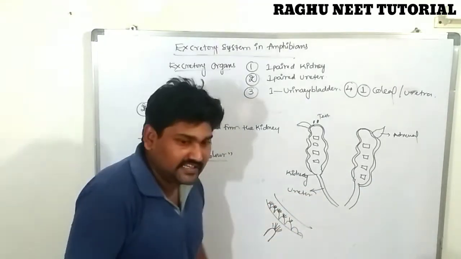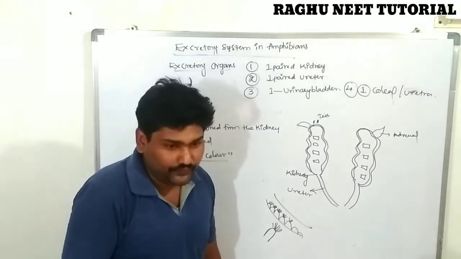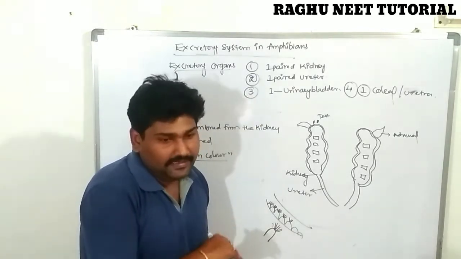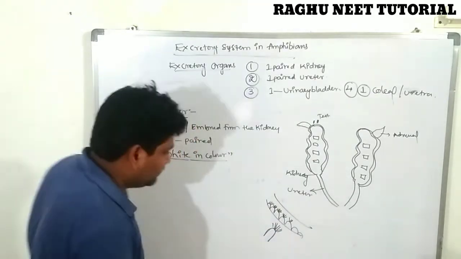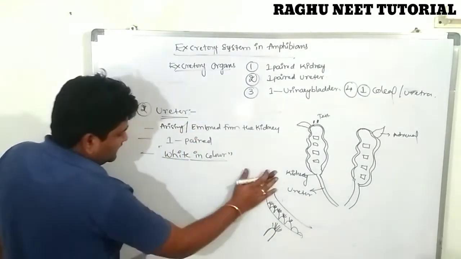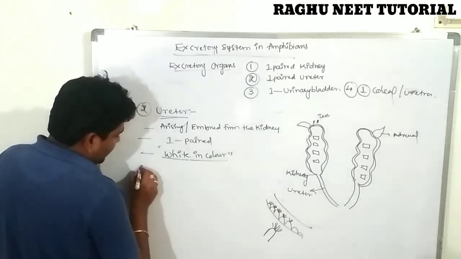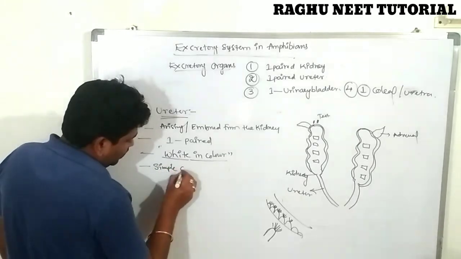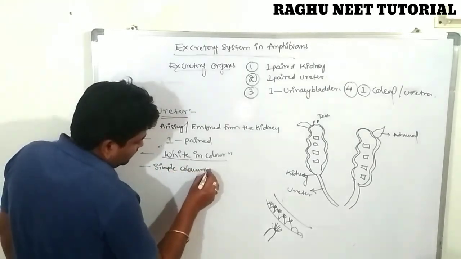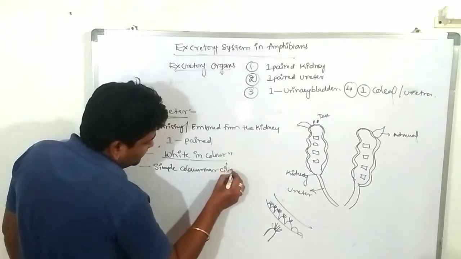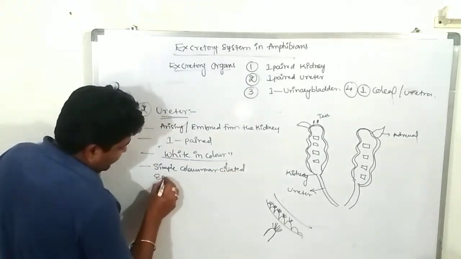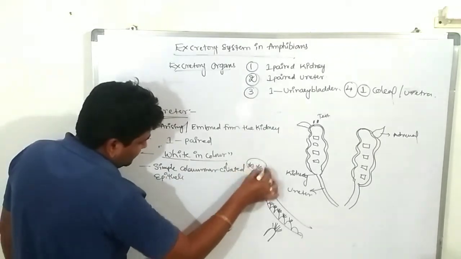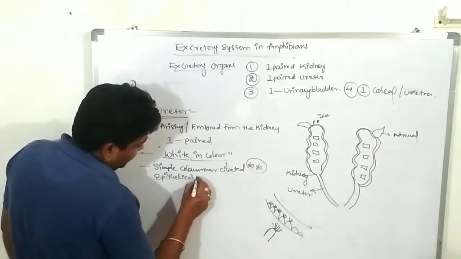What is the importance of the ciliated epithelial membrane? It prevents loss from the internal lumen. The white duct is made up of simple columnar ciliated epithelial membrane. This is very important additional information.